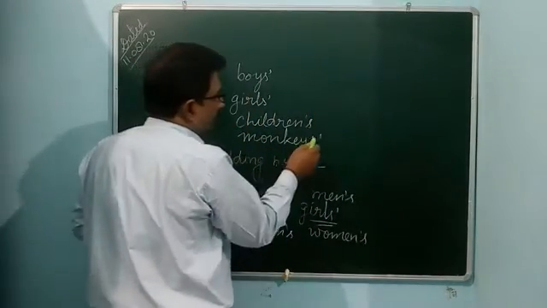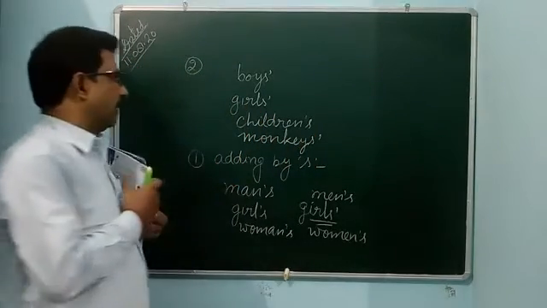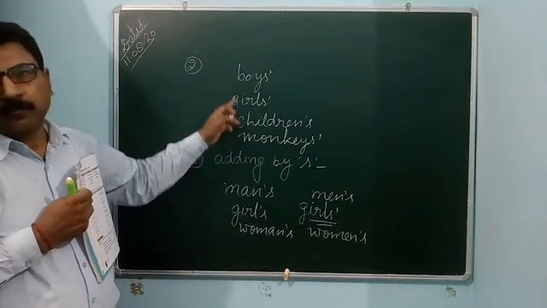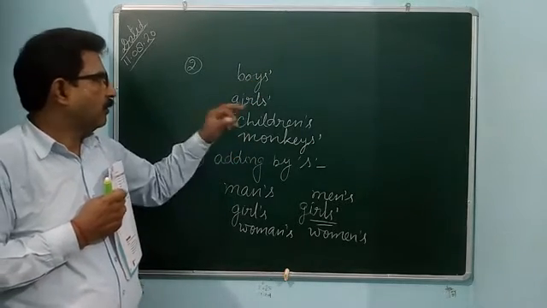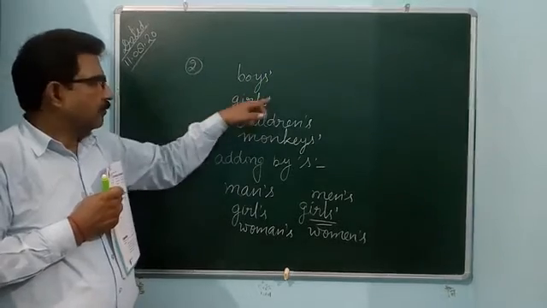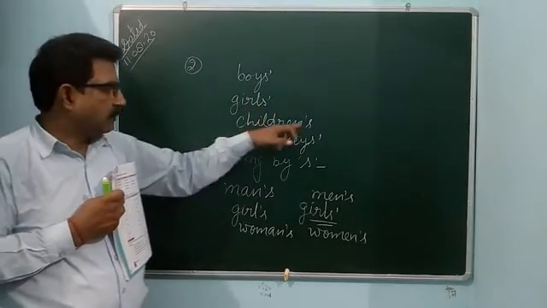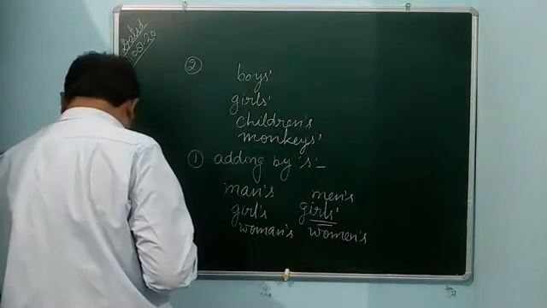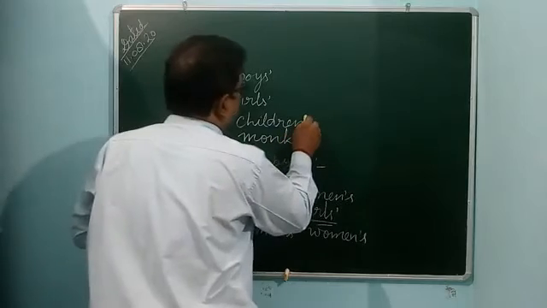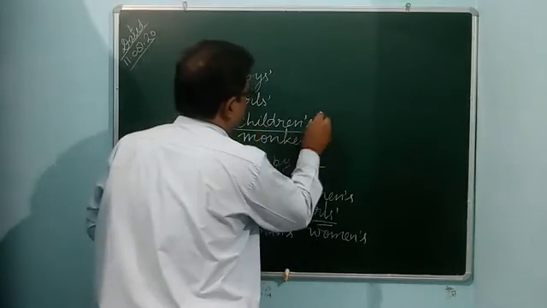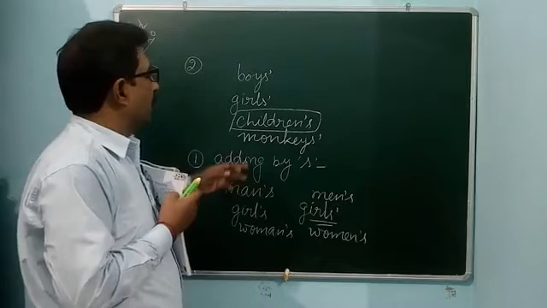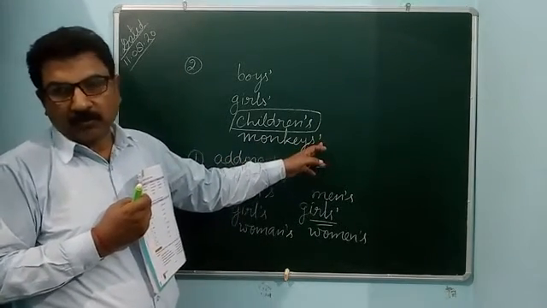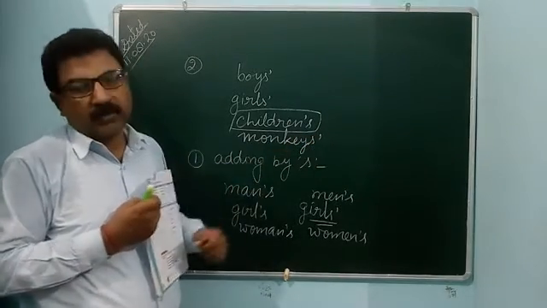In this case, you use only an apostrophe if the noun is in plural form. Boys', only apostrophe. Girls', only apostrophe. Children's uses an apostrophe with s. But in monkeys, s is already there, so no need. You use only the apostrophe.